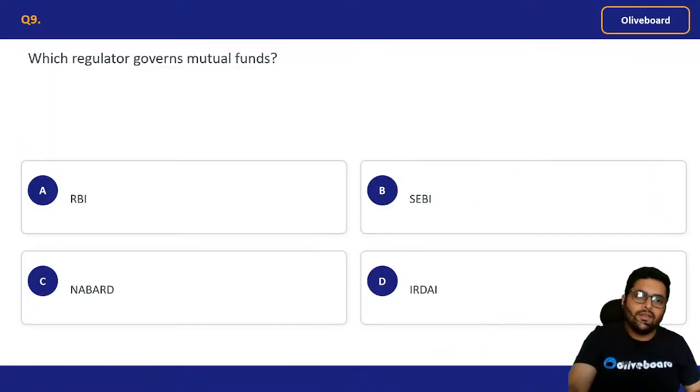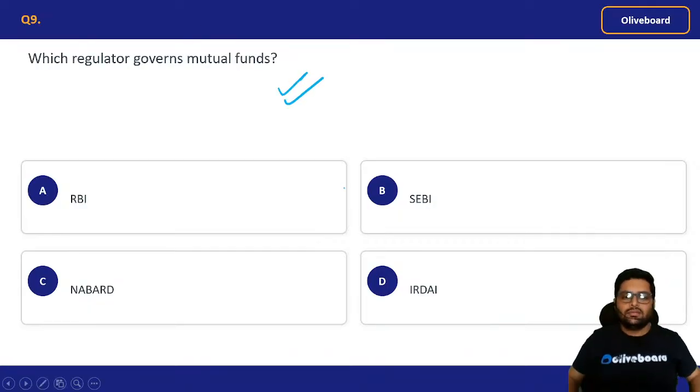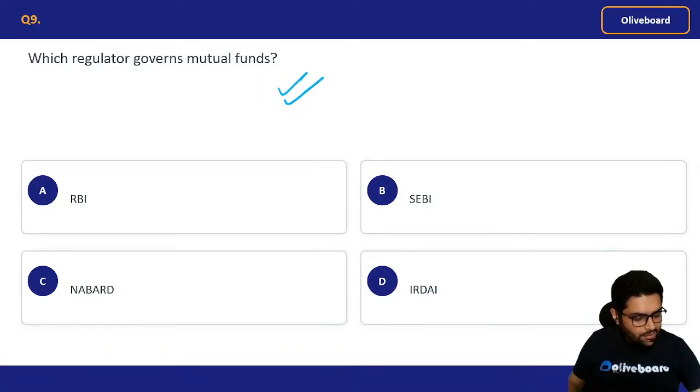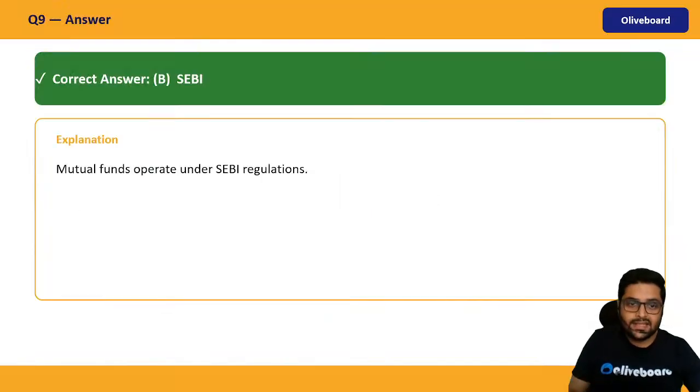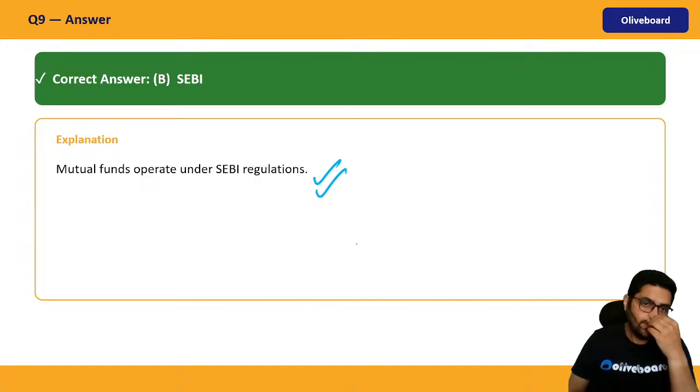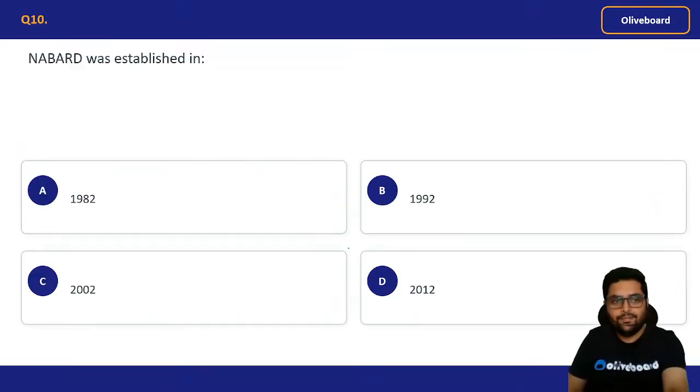Okay. Which regulator governs mutual funds? Mutual funds. Think, which regulator? It is SEBI. Mutual funds operate under SEBI, Securities and Exchange Board of India.